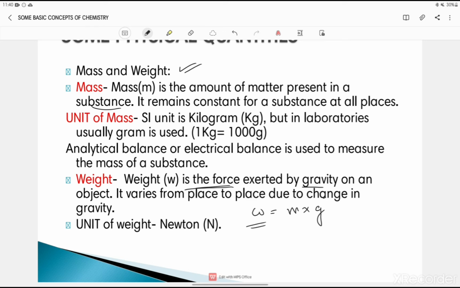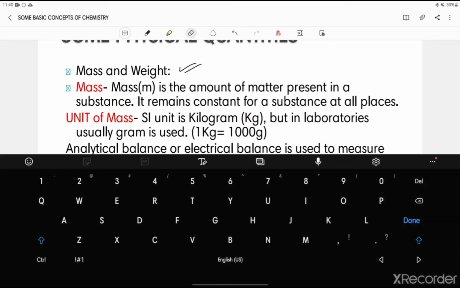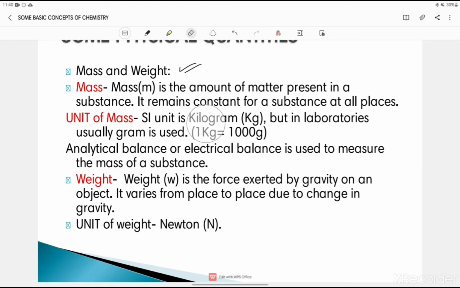So if we go to some other planet, our weight changes. Our weight what? It changes. So if you are here 60 kgs, just suppose in some other planet you are 30 kg, because the gravity is different there, right? So mass and weight, there is a difference between these two. All right, the unit of mass is kilogram, right? But in laboratory usually gram is used.